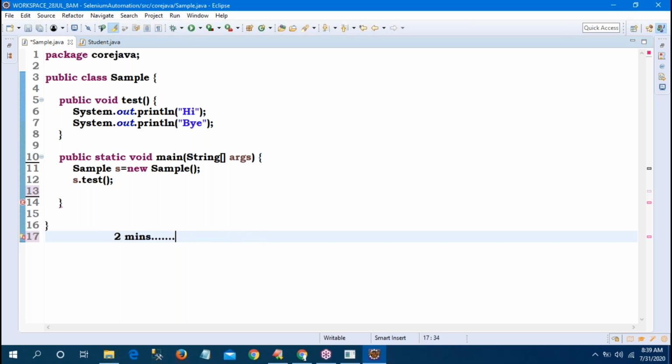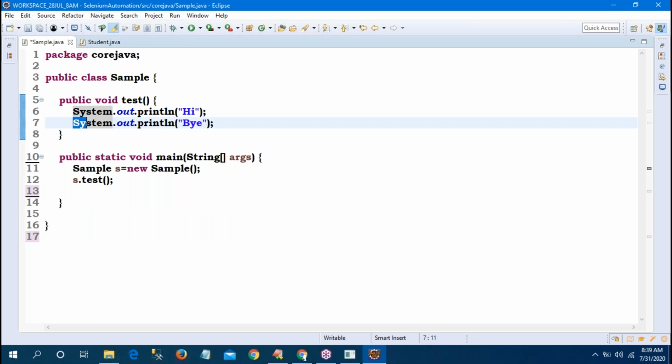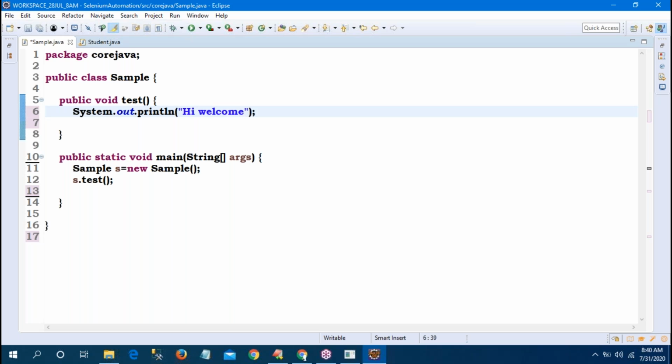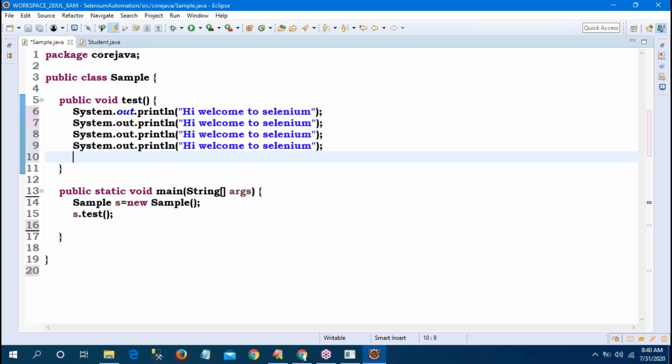Yes, guys. Now, sir, observe carefully. Test is a method. Inside System.out.println, anything you can write. This is just printing only. Anything you can write, okay? What I was doing is, I am writing here: Hi, welcome to Selenium. Copy, paste, paste, paste, paste.